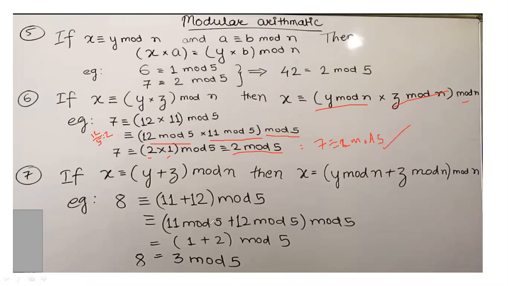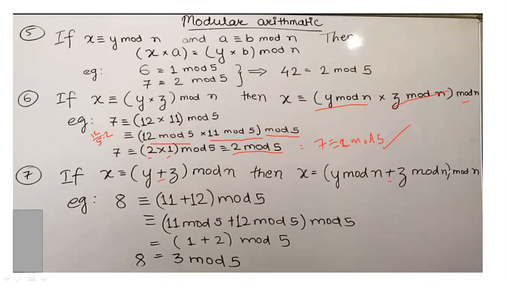Again the next expression: if x ≡ (y + z) mod n, then x ≡ ((y mod n) + (z mod n)) mod n, the whole term mod n. Earlier it was multiplication, now it is plus.